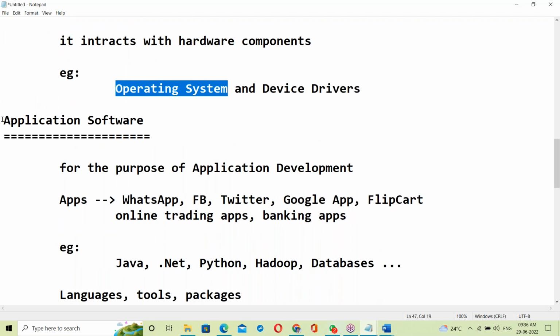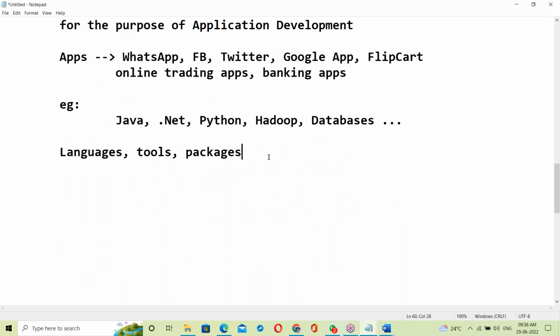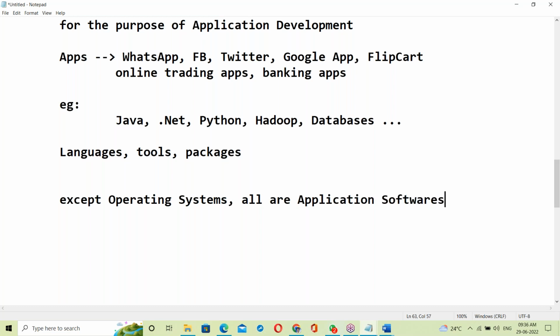So here, except OS, all are application software. Except operating systems, all are application software. That's it. Now let us see what is OS.